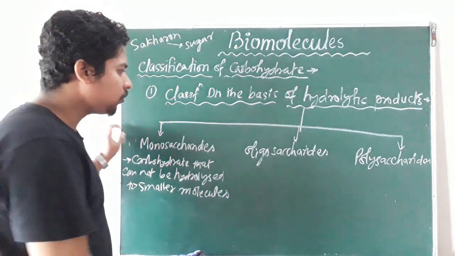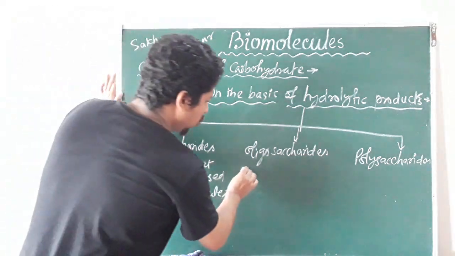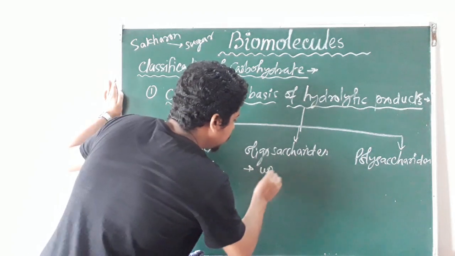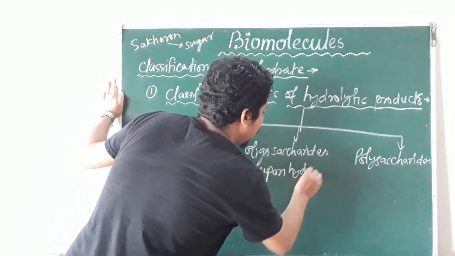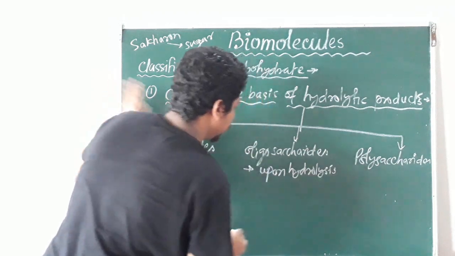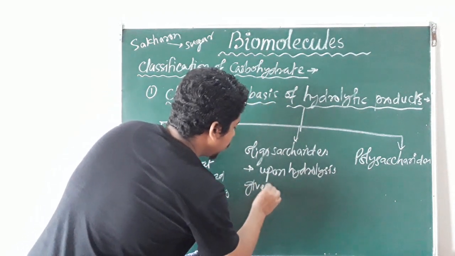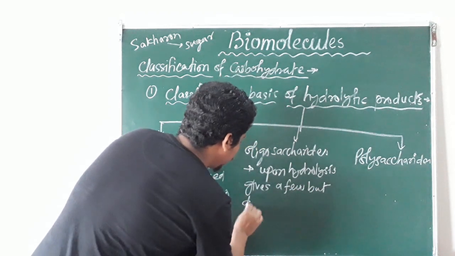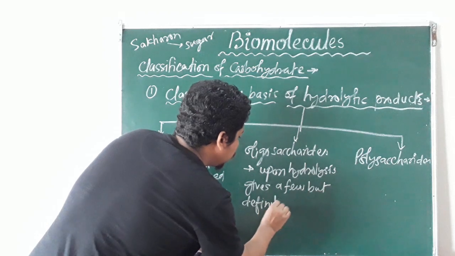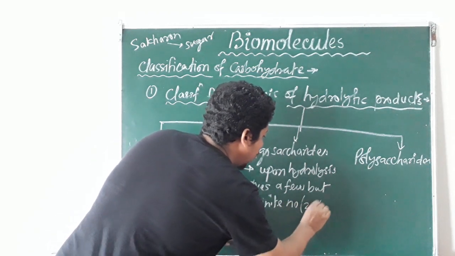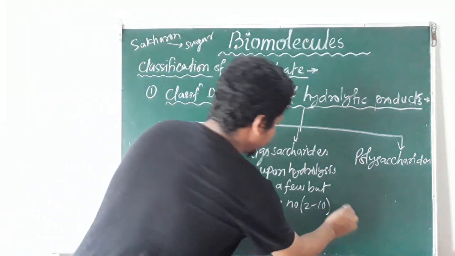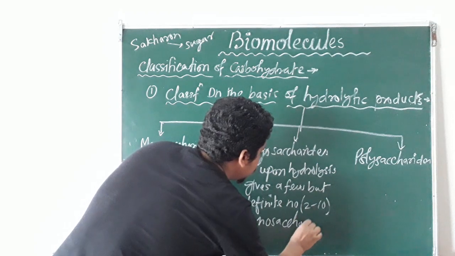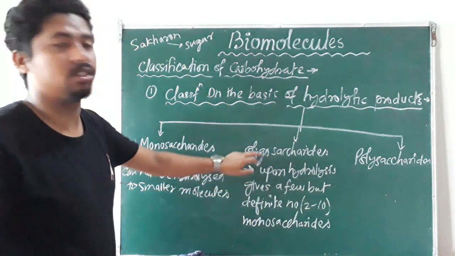Oligosaccharides are those which upon hydrolysis give a few but definite number, that is 2 to 10, of monosaccharide units. So they are called oligosaccharides.